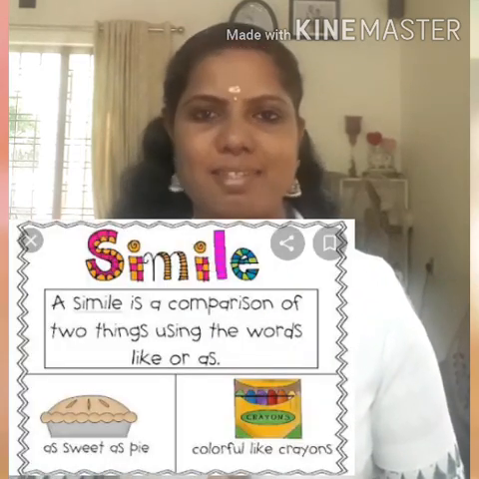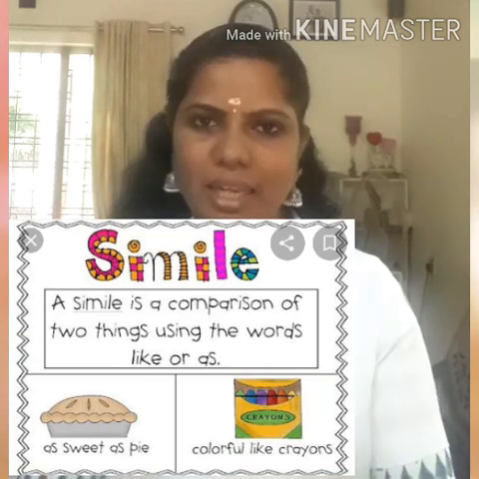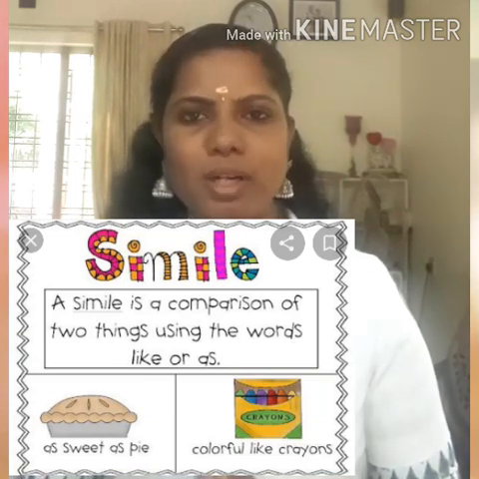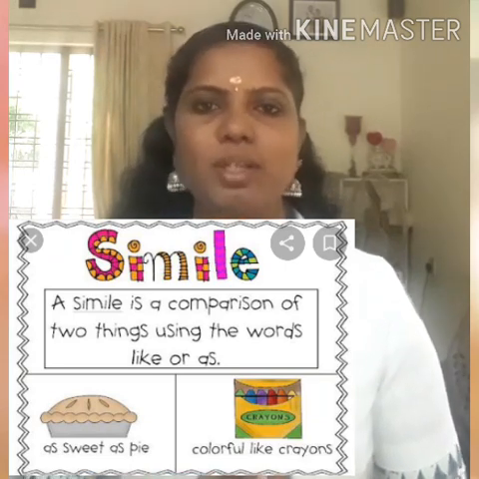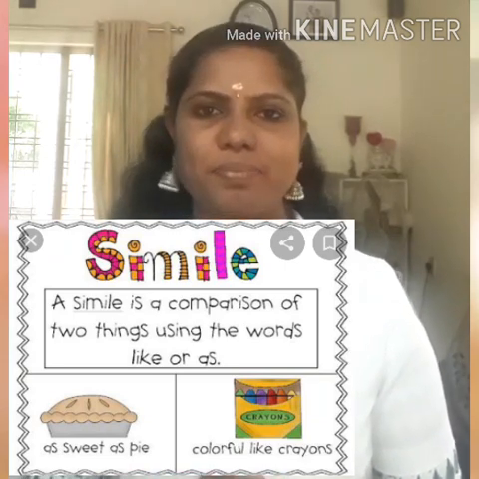And similes we use by the words like and as. So similes are introduced to the poem by the words like and as. Sometimes we also use so in order to introduce a simile in the poem, but so is very rarely used. Like and as are the two words used in order to introduce a simile in the poem.